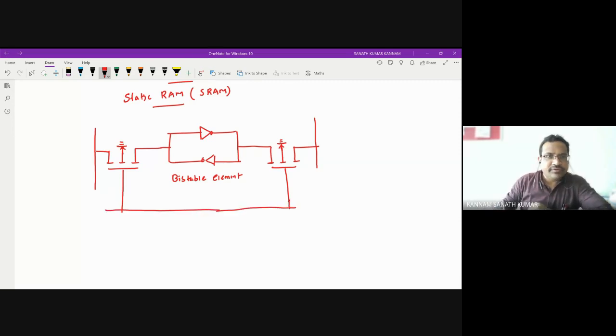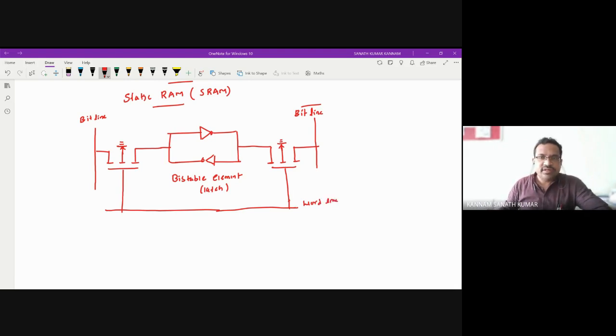Here, if you see, this is the bit line, and this is the complement of the bit line. This is a bistable element, or we can call it a latch. And this is the word line. Bit line and word line.